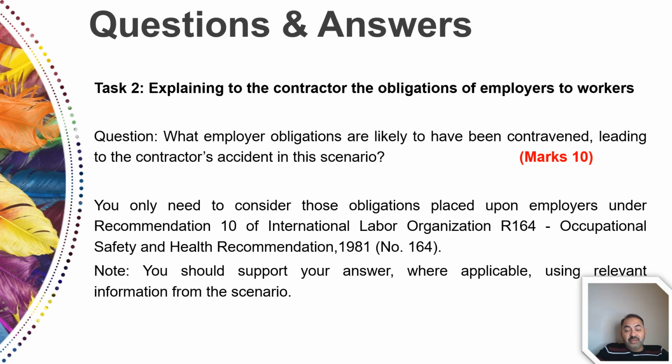R164. So if you remember in the syllabus we studied conventions and recommendations. Conventions were C155, recommendations were R164. So this is what examiner is talking about. He would like you to highlight which areas were not covered by employer or the organization towards the contractor. You should support your answer where applicable using relevant information from the scenario.